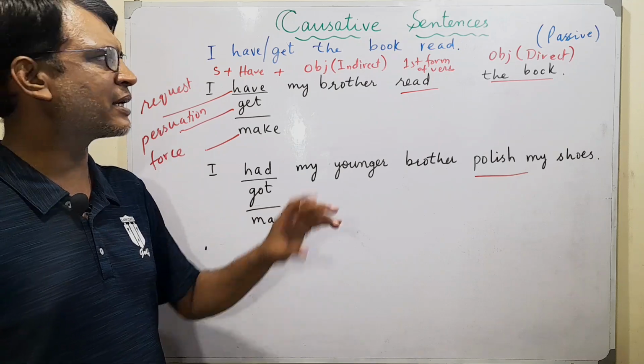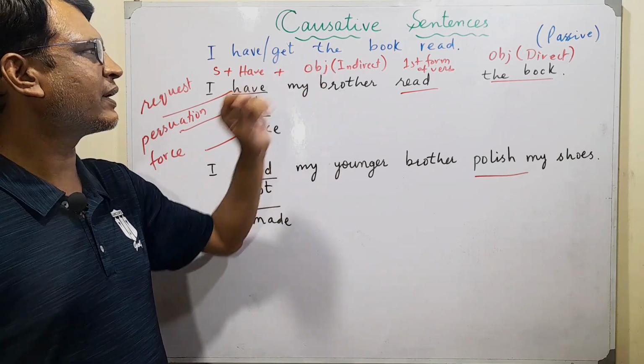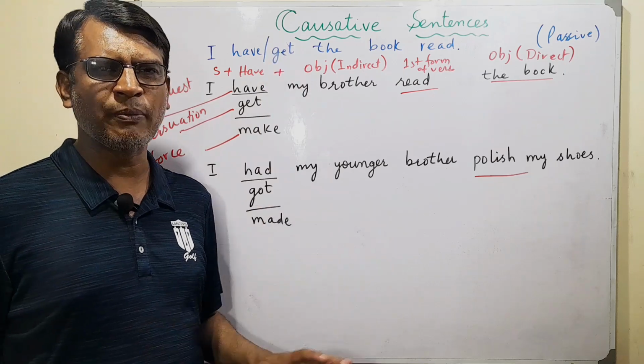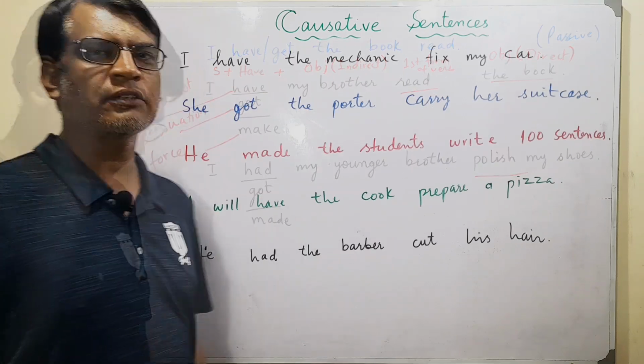But if we are making a sentence like this one, I have, get the book read, over here have and get have the same meaning, and we do not use make in this case. Okay, let's see a few more examples.